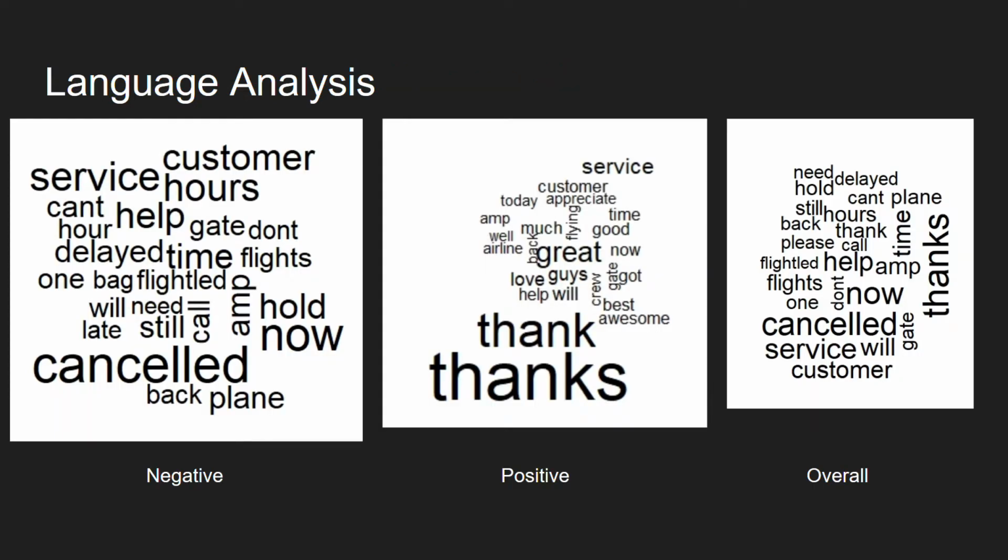And you can see that here in these three word clouds: negative on the left, canceled, now, hold, customer, hour, service, help, delayed. Overall is on the right, where you can see that many of the negative words make a resurgence in the overall, which shows just how overpowering the negative tweets were in terms of sheer numbers. But positive, you had things like thank and thanks, as well as service, customer service as a phrase, awesome, great, just general words that mean positive things.